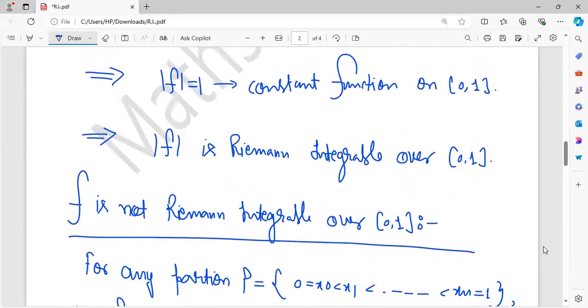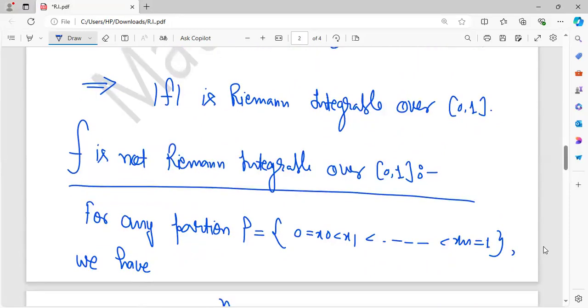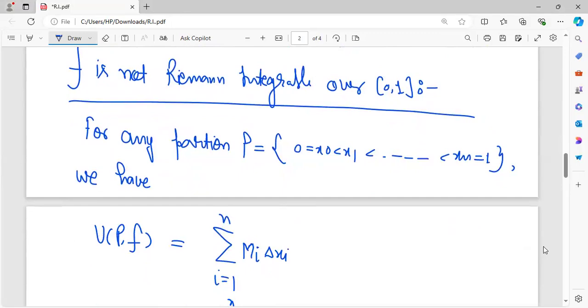You take any partition P of the closed interval [0, 1]. Then what is U(P, f)? U(P, f) is the summation, i goes from 1 to n, of capital Mi delta xi, where capital Mi is the supremum of f over the subinterval [x_{i-1}, x_i]. Because f takes the values -1 and 1, Mi will be 1, since the supremum is 1.